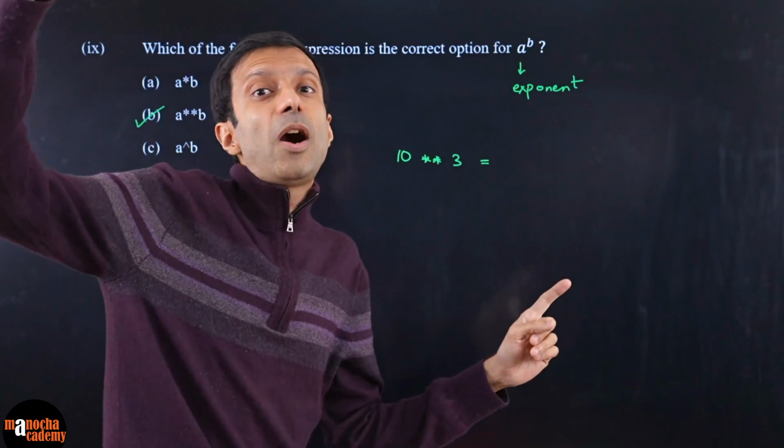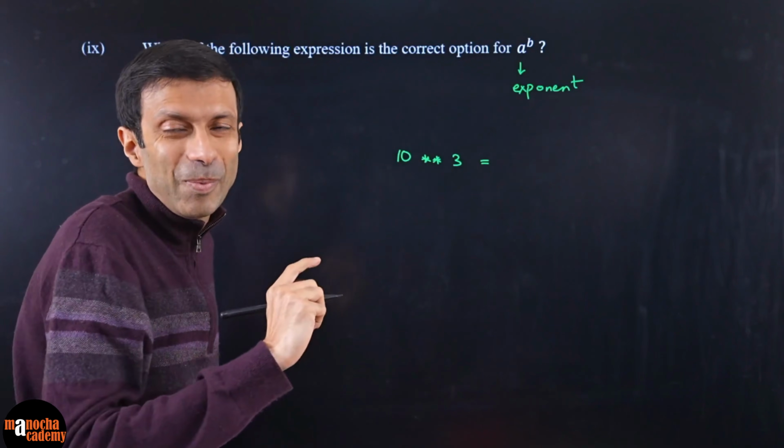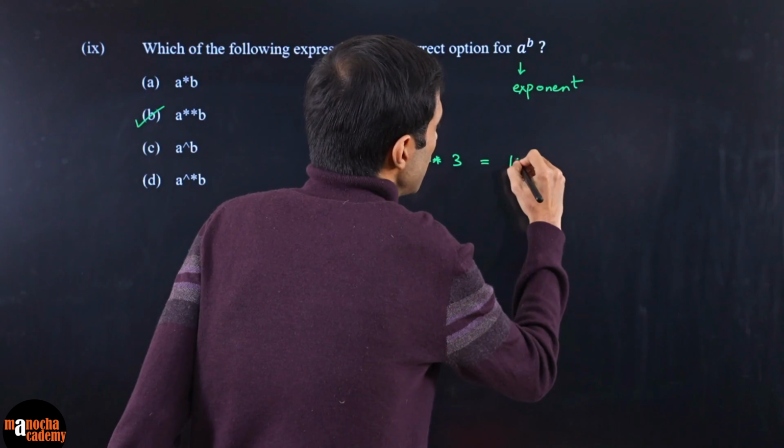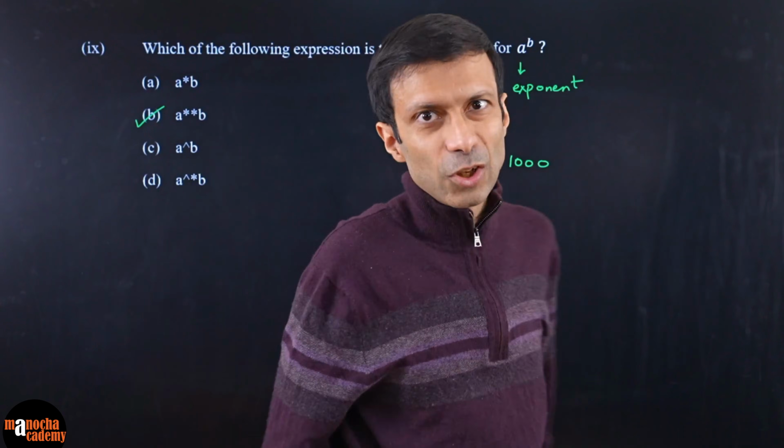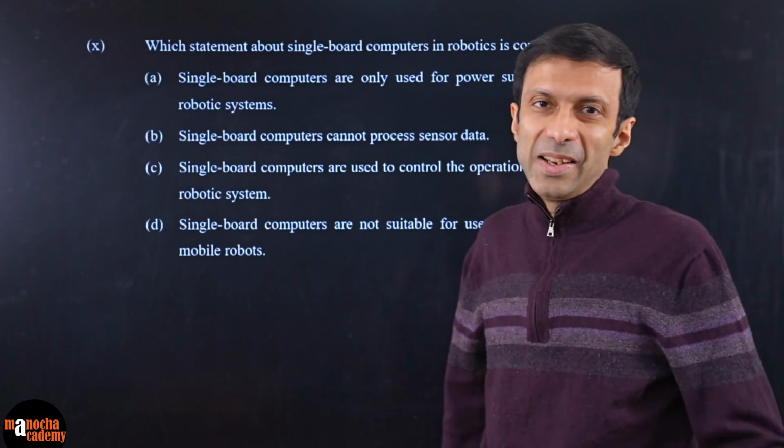It will be 10 to the power 3. So the answer, that's right, will be 1000. Okay. So this is going to be 1000 here. Got it? Okay, people, next question here.